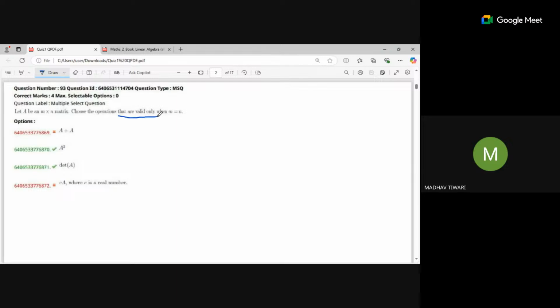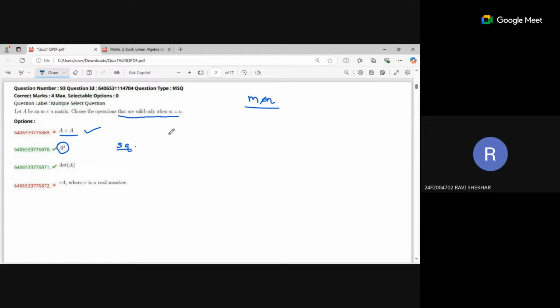Here it is given that they are only valid when m is equal to n. Means in other cases, when m is not equal to n, then it should not be valid. So if it is not a square matrix, then it should not be defined. But when we add two matrices, even if they are not square, we can still add them. A square can only be found when we have square matrices.